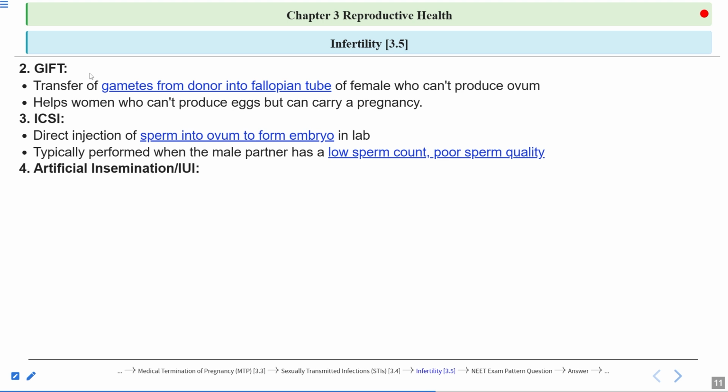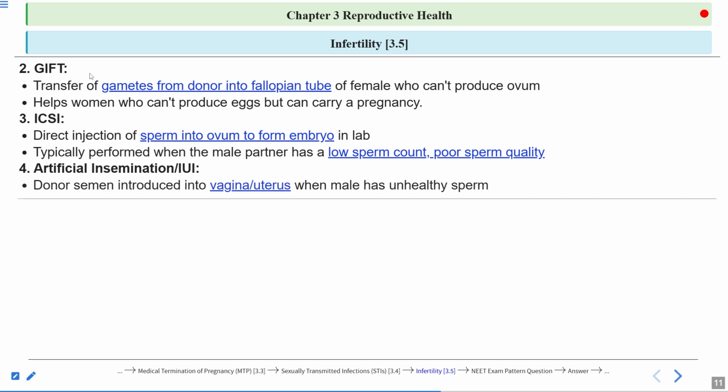Next one is artificial insemination, also known as intrauterine insemination. Here, donor semen is introduced into the vagina or into the uterus. If the sperms are introduced into the uterus, it is known as intrauterine insemination. Artificial insemination is done when the male has unhealthy sperms.